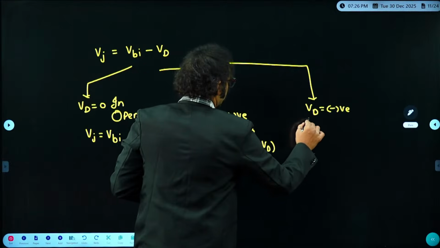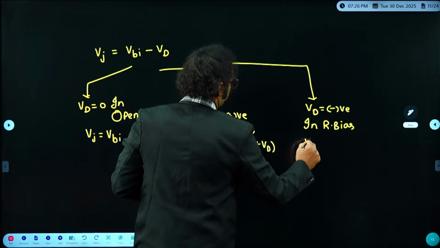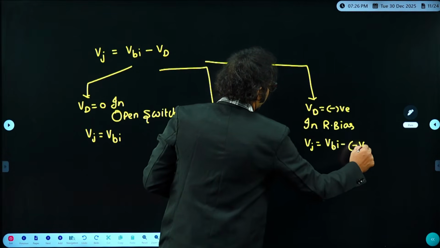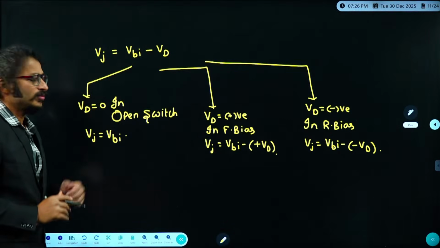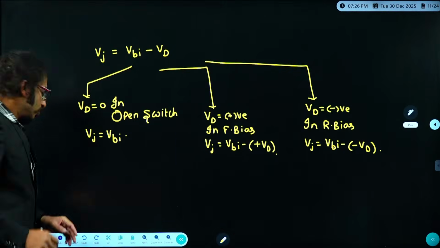Therefore, in reverse bias, Vj is Vbi minus of minus diode voltage. This is what you need to follow, because universally Vj is nothing but Vbi minus Vd. So here,